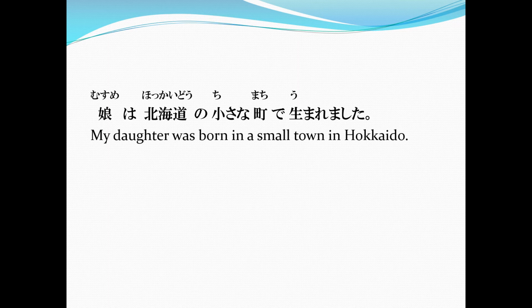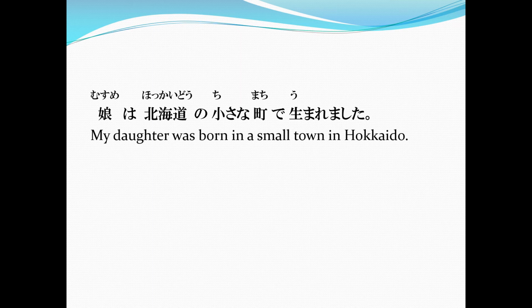Musume wa Hokkaido no chisai na machi de umaremashita. So that's how you typically state something, right? Musume wa Hokkaido no chisai na machi de umaremashita. My daughter was born in a small town in Hokkaido.